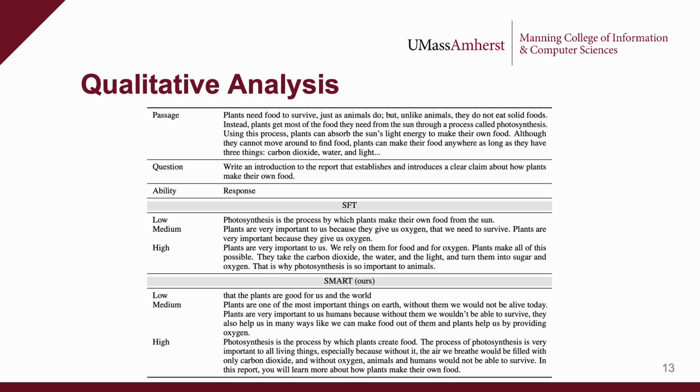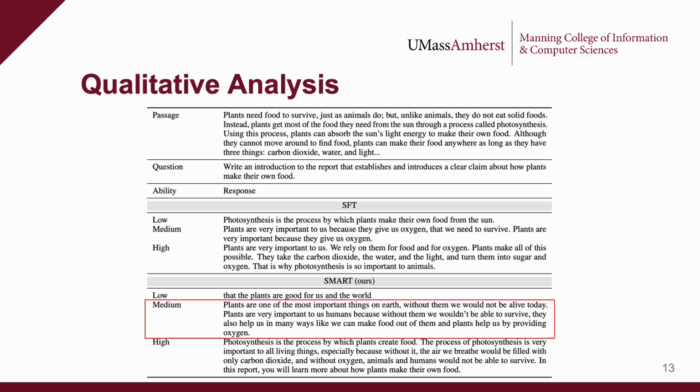Now let's compare how the responses look for simulated students of different abilities between the SFT and SMART models using a reading comprehension question. In this question, students need to read a report about photosynthesis and are then asked to write an introduction to the report. When simulating low ability students, we see a noticeable difference between the methods. While it's short, the SFT response is partially correct and uses proper grammar. On the other hand, SMART's response better resembles a low ability student by writing an incomplete thought with poor grammar and capitalization.